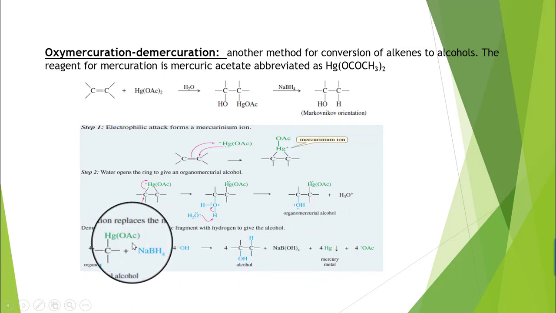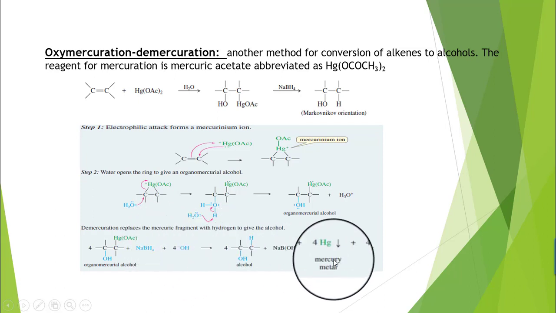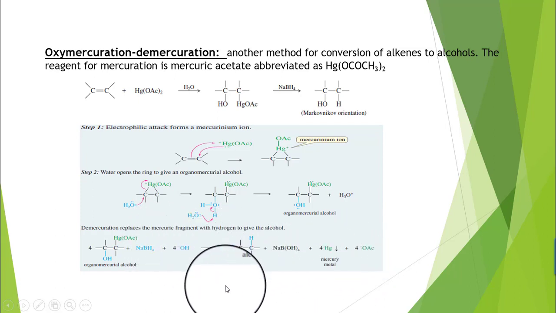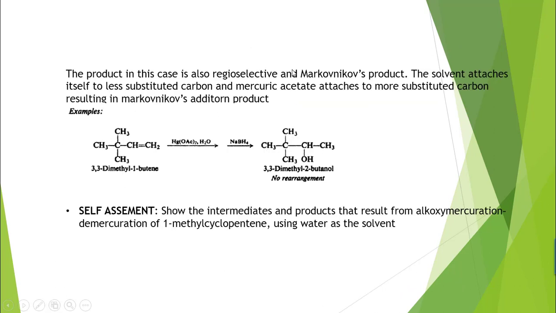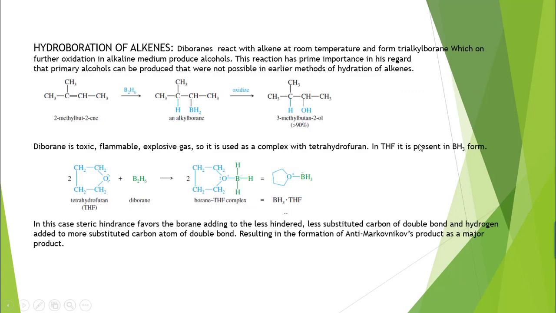Here you saw that the product was also regioselective and again the Markovnikov product is formed. And we say that the solvent attaches itself to the more substituted carbon and mercuric acetate attaches to the less substituted carbon atom, and again we saw that we obtain the Markovnikov product. Hydrogen is added on carbon number 1 and the hydroxy group is attached on carbon number 2. The next method for the preparation of alcohol is hydroboration of alkene.